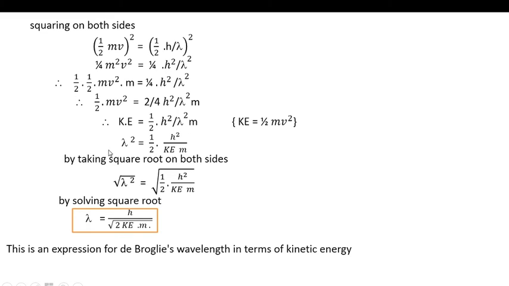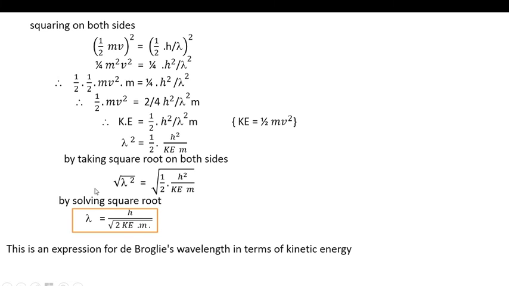Then lambda square is equal to 1/2 into h square divided by kinetic energy into m. Taking the square root on both sides, the square root of lambda square is equal to the square root of 1/2 into h square divided by kinetic energy into m.